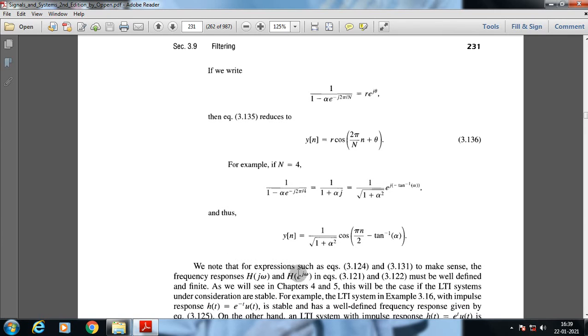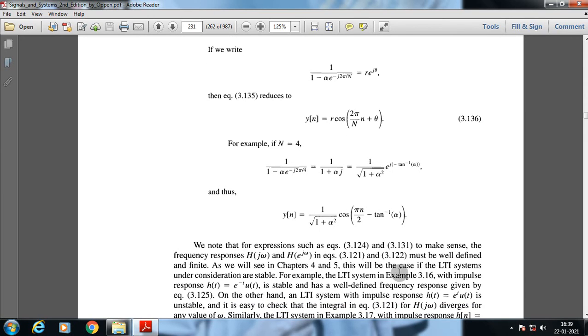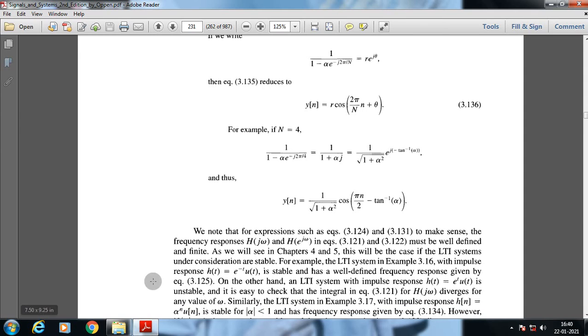So we note that for expressions such as equation 3.124 or 3.13 to make sense, the frequency responses H of j omega and H of e to the power j omega in the equation must be well defined and finite. As with this chapter, we will assume the LTI systems under consideration are stable. For example, the LTI system in this example, with impulse response h of t equal to e to the power minus at, is stable and has a well defined frequency response given by this equation.